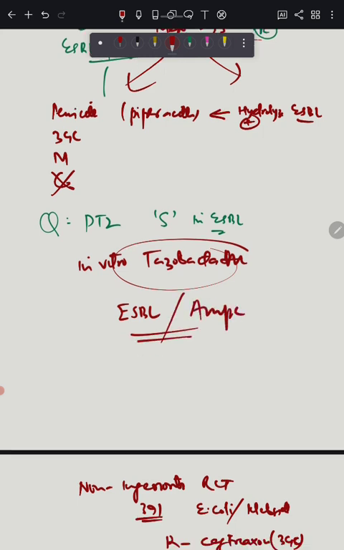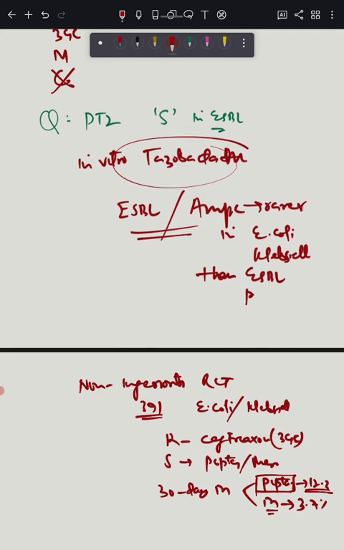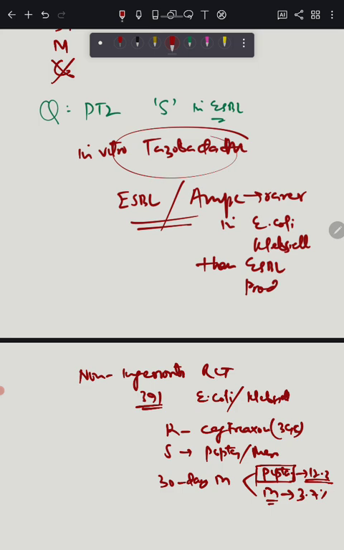AmpC producers are rarer in E. coli and Klebsiella than ESBL producers. So ceftriaxone resistance in this species is ESBL until proven otherwise.